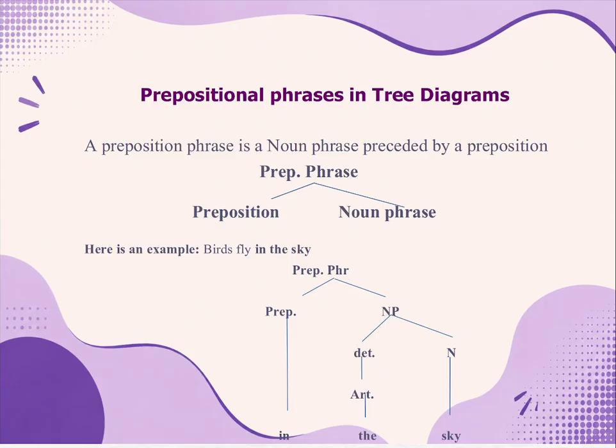So a preposition phrase is a noun phrase preceded by a preposition. So preposition plus object. Object is a noun or a noun phrase.